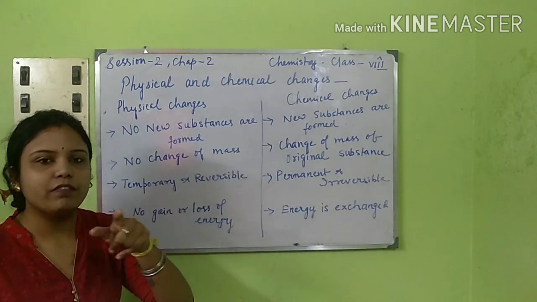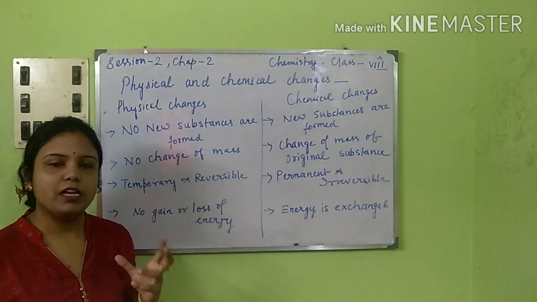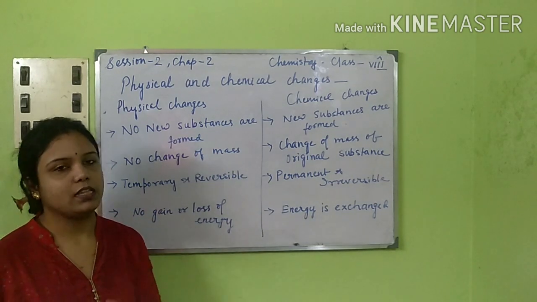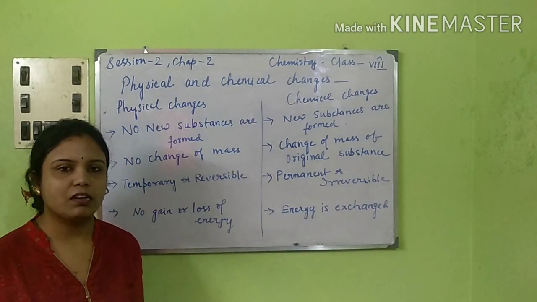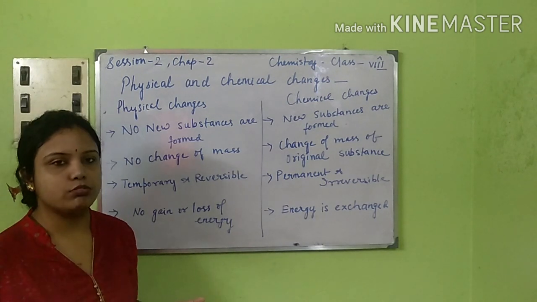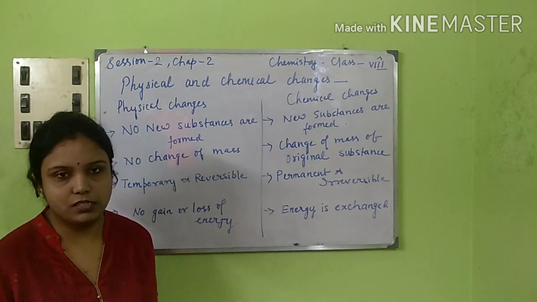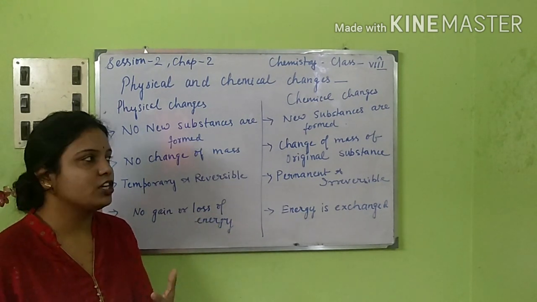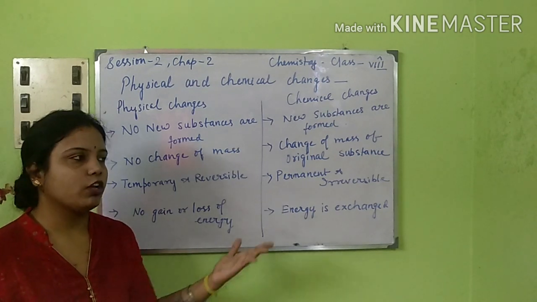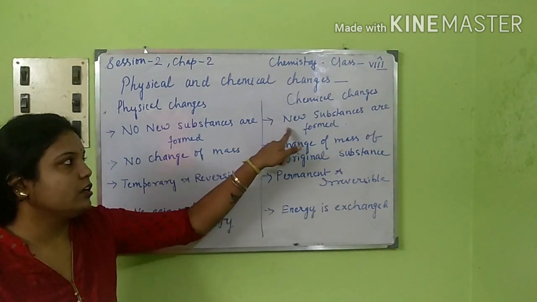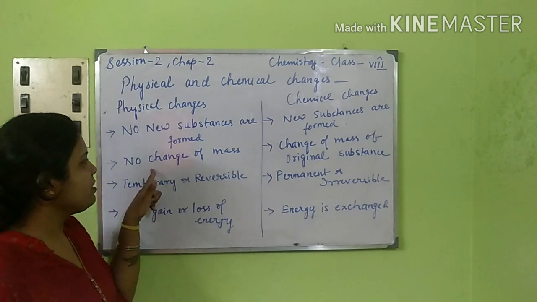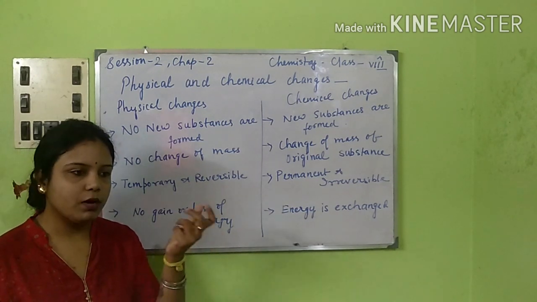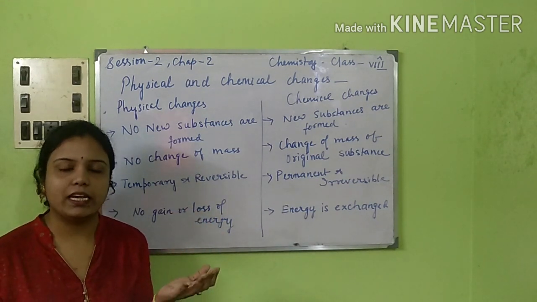But for a chemical change, if you take for example the burning of paper, burning of paper produces ash. So ash is a new substance that is formed, because paper was something which can be used, while ash is just dust. So a new substance has been formed, and from this substance we cannot get back to the original state. Next, coming to no change of mass, taking the example of burning of a candle. Now if you burn a candle, you will see wax getting collected.